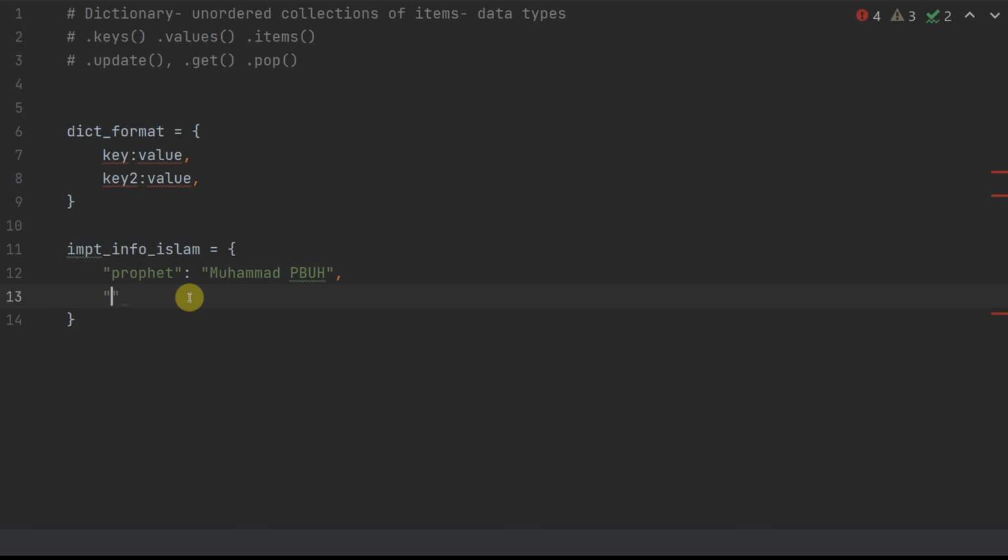Say the religion, what does it call? And then you can use a colon to say it is Islam, another comma. And what about direction? We could say it is Mecca, which is the Qibla for Muslims, right? Do you see there is no sequence in there?